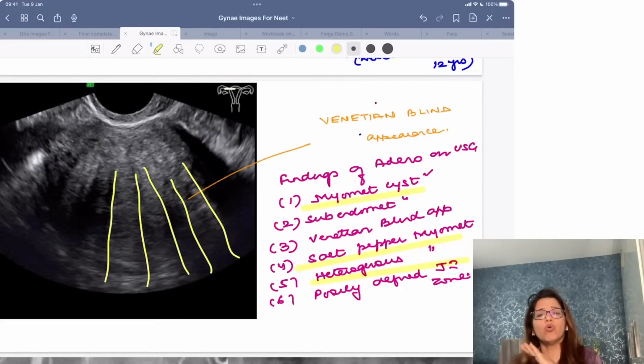Normally the myometrium is homogeneous. If the question says heterogeneous myometrium, it means it is adenomyosis, right? Or a poorly defined junctional zone, right? As I told you, the investigation of choice in adenomyosis is MRI.